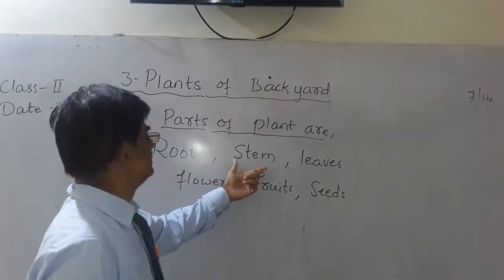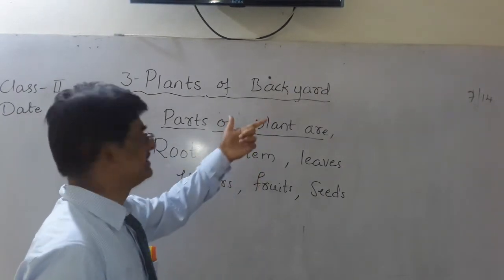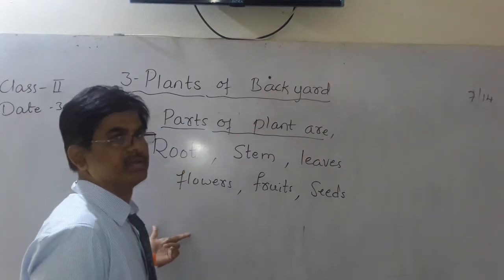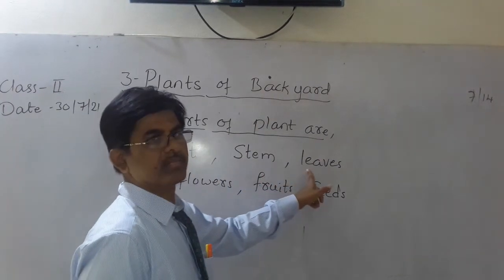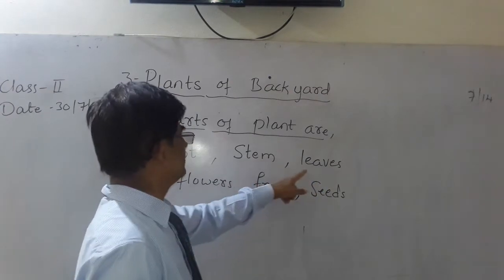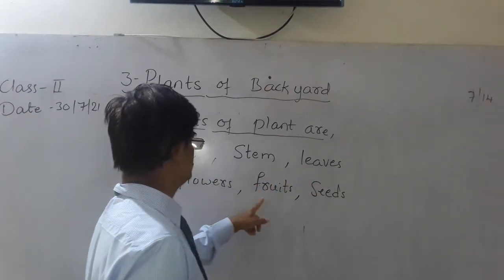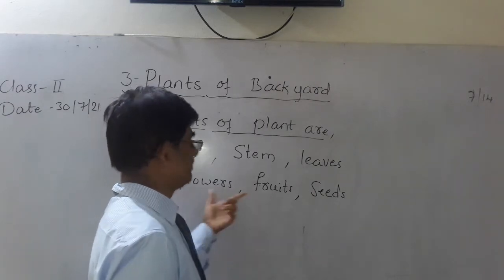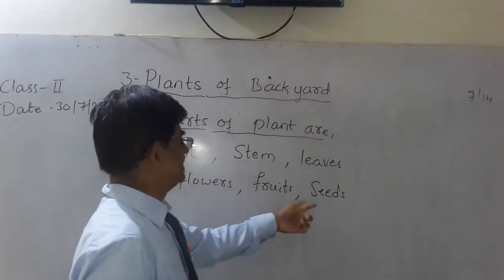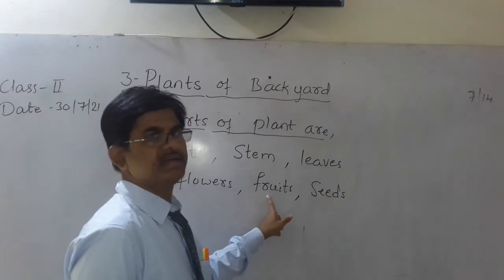Stem part grows above the ground. Root part grows inside the ground. And leaves are growing on the stem part. And flowers and fruits also will be growing on the stem part, on the branches of the stem part. And seeds will be present inside the fruits.